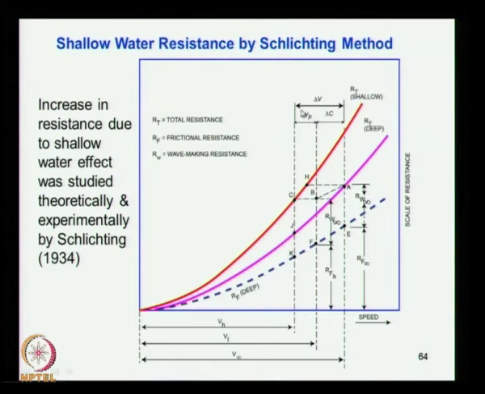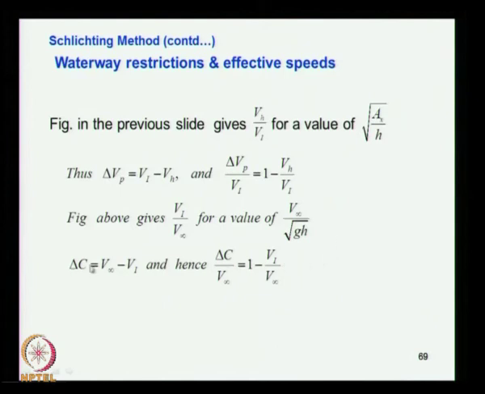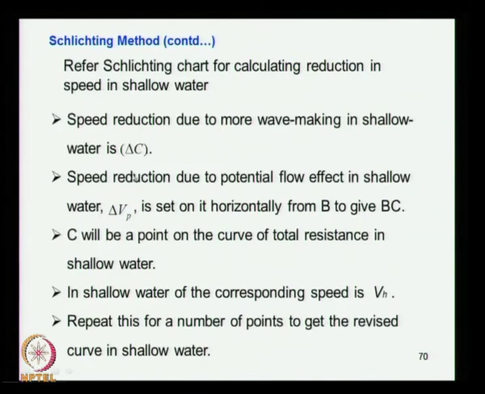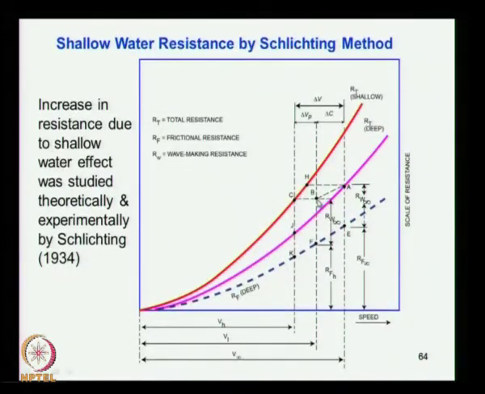Now our intention is to find out what is delta Vp and what is delta C. So that is what we have done now. You can see what is delta C and what is delta Vp. So these things we have to find out. So the speed reduction due to potential flow effect in shallow water, delta Vp, is set horizontally from B to C. So that is what is done here in the graph. You can see that we have already seen how B is obtained, and from B you put delta Vp, you get point C.